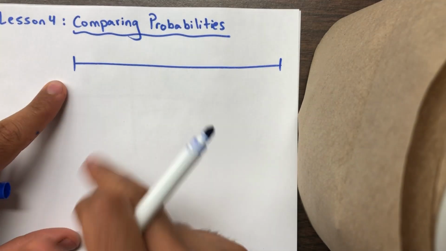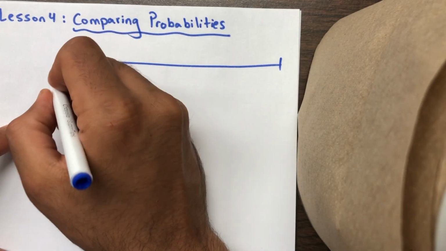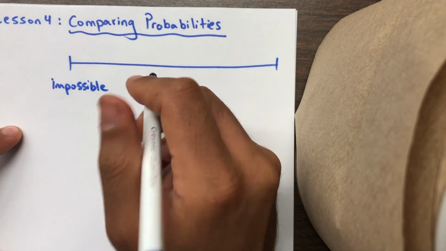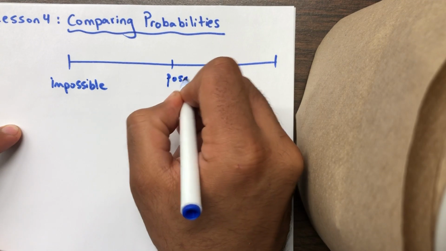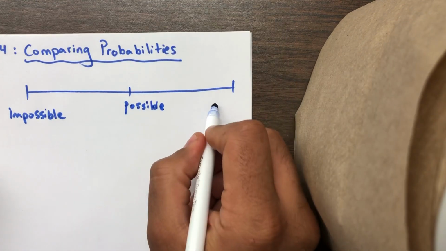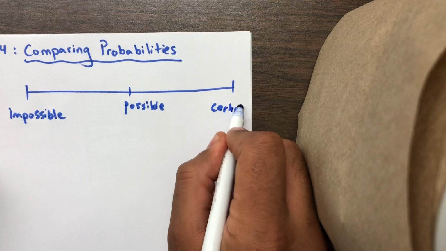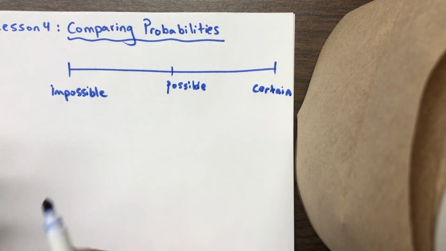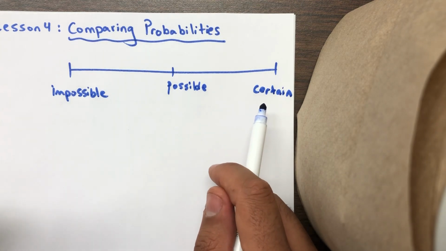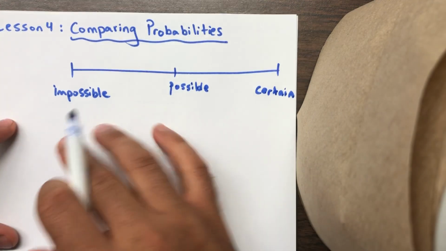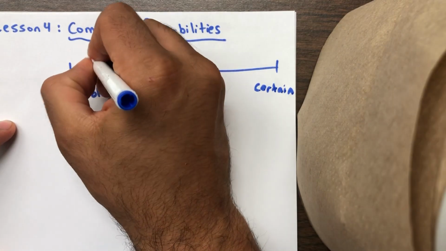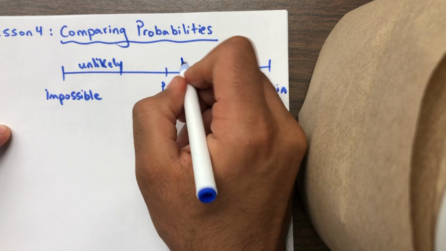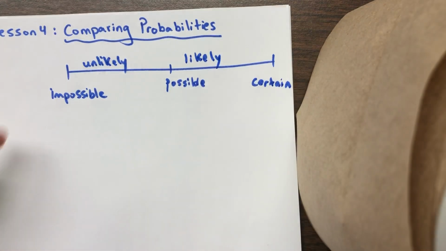So just to remind you with this, we've got impossible, possible, and certain. Impossible, it's never going to happen. Possible, yes, no. Certain, it's 100% going to happen. Now, on top of this, we're going to be adding unlikely and likely.